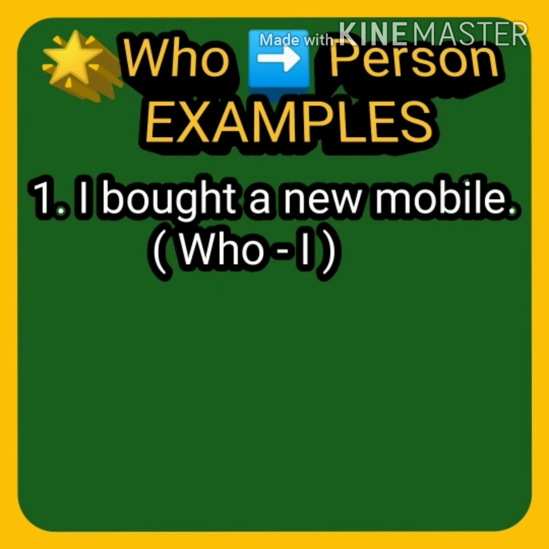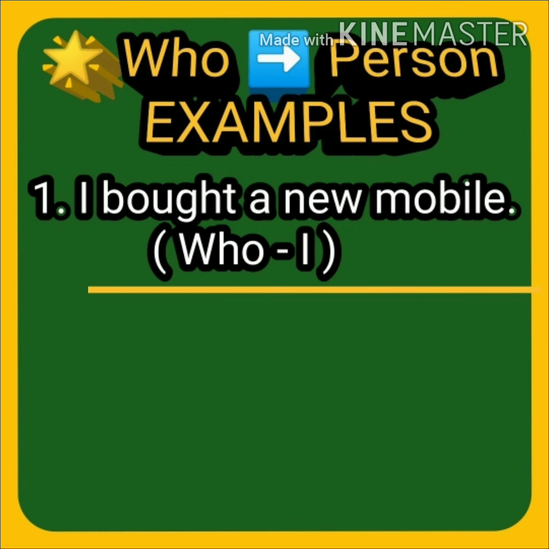So use who. Who bought a new mobile? You will get an answer, and that answer will be our subject. Who bought a new mobile? I bought a new mobile. It means I is the subject in this sentence.